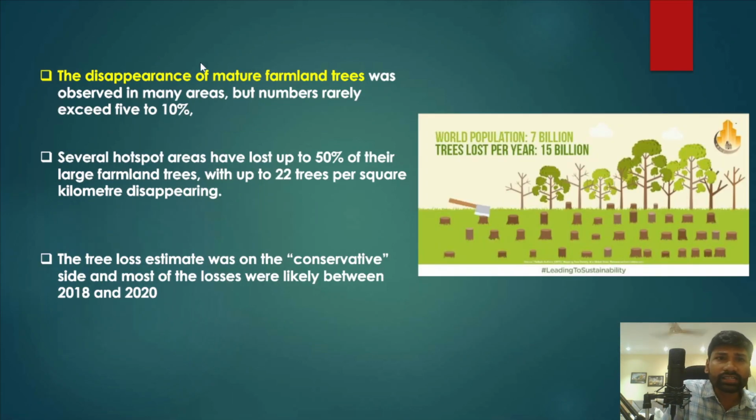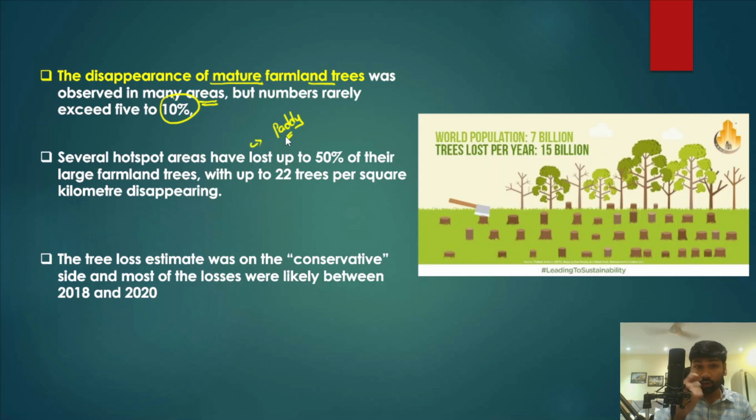Now, in fact, the disappearance of mature farmland trees was observed in many areas, with numbers exceeding 5 to 10%. So the trees were gradually disappearing, the number of trees being cut down, and the green cover is actually being diminished. And when the trees are cut down, the area is brought under agriculture. One such field which is heavily grown after cutting down all these trees was paddy or rice farming.